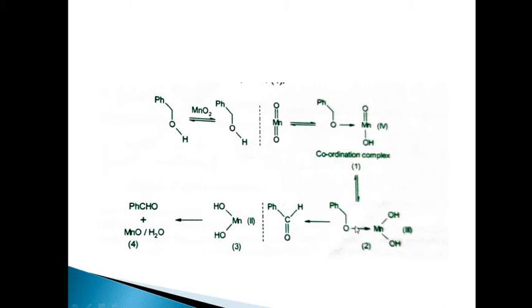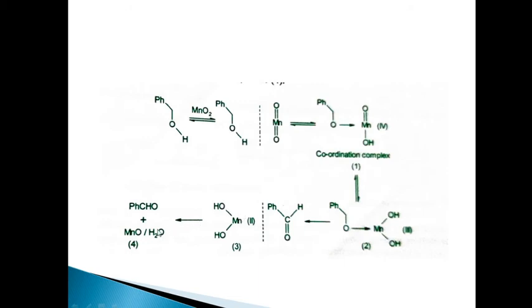This radical will be generated, that is, this is the radical formed, and further Mn4 is reduced to Mn3, and this Mn3 is converted to Mn2. The second electron transfer will generate the carbonyl product. This is only a proposed mechanism, that is, Mn(OH)2 will be